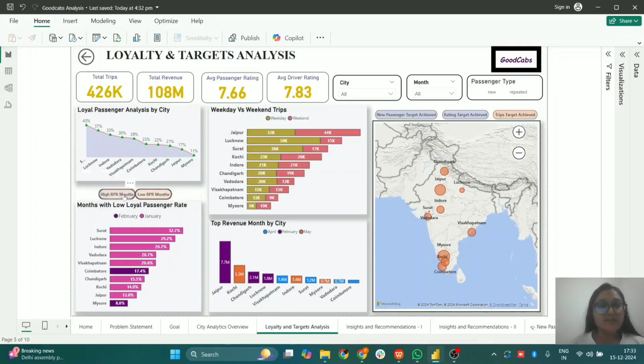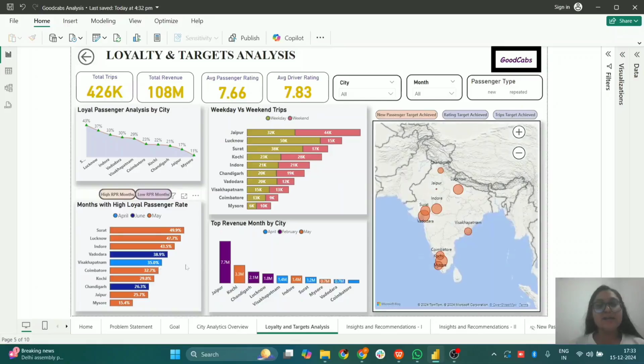Whereas when we talk about a high repeat or loyal passenger rate, we can say that in the months of May, June, and April, most of the services are used by locals, and hence the loyal passenger rate is high in these months.